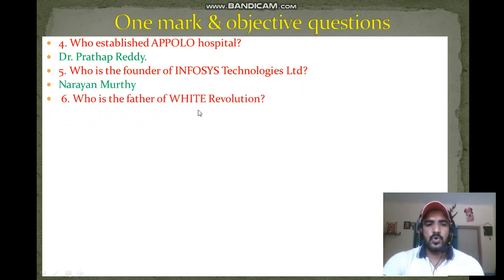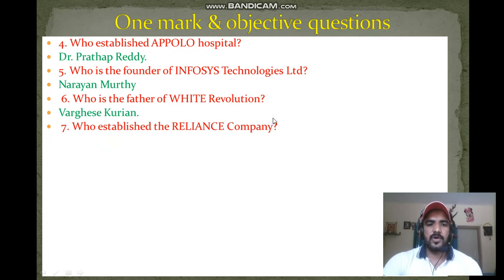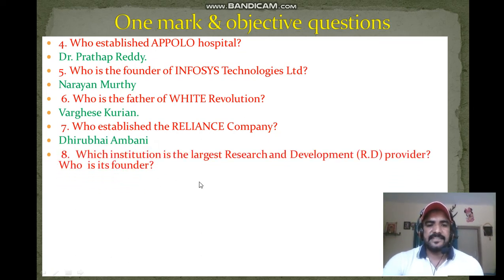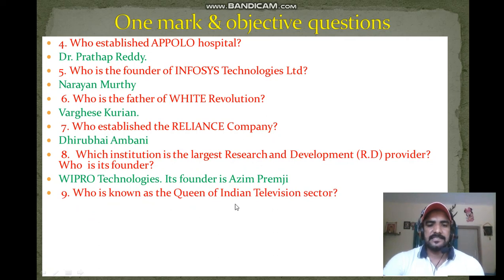Next question. Who is the father of White Revolution? So that is Verghese Kurien. Next question. Who established the Reliance Company? So you know that is Dhirubhai Ambani. Next question. Which institution is the largest research and development provider and who is the founder? So there is Wipro Technologies. Its founder is Azim Premji. Next question. Who is known as the queen of Indian television sector? So here you know that there is Ekta Kapoor.